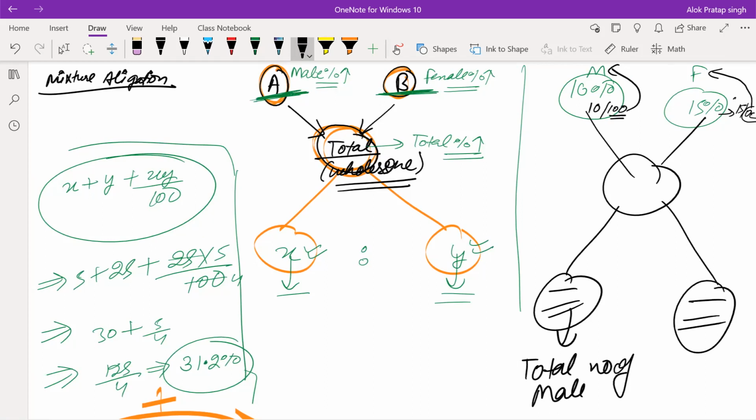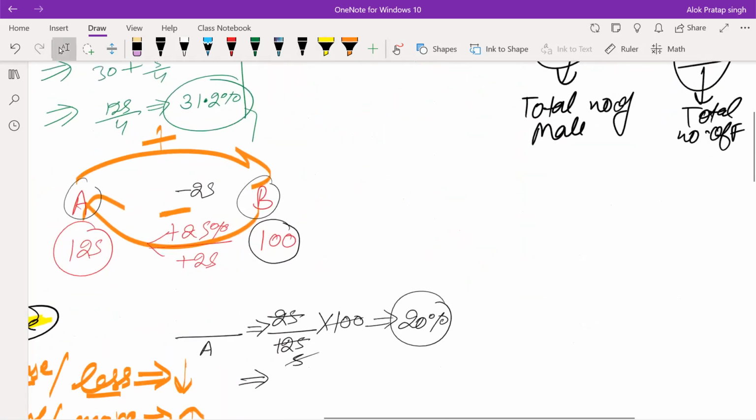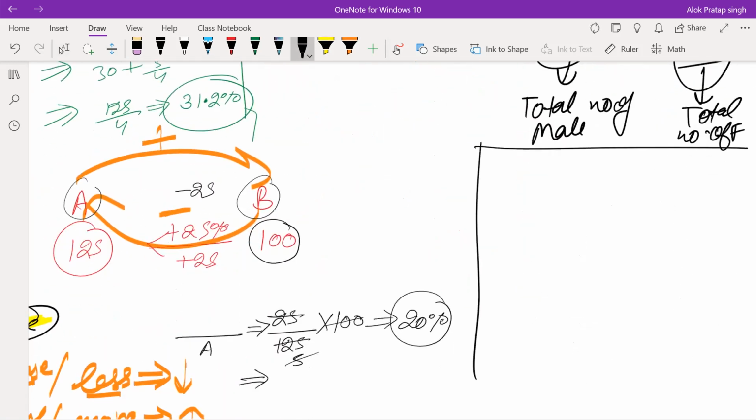And this value will represent total number of females. Okay. Now just sort out the question. If you have understood the concept, now we will sort out the question. This is 10% and this is 15%.